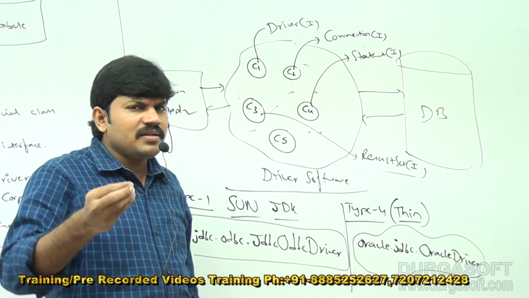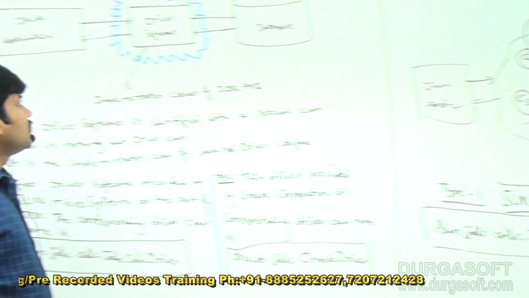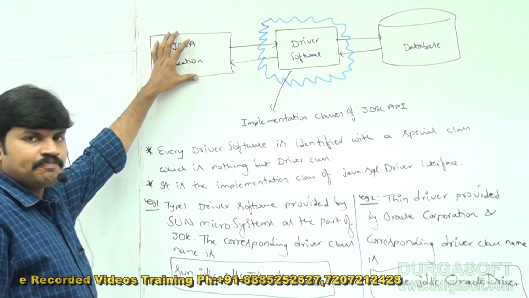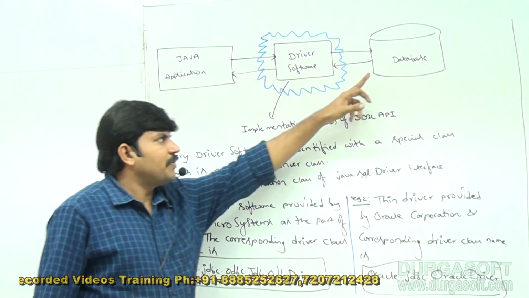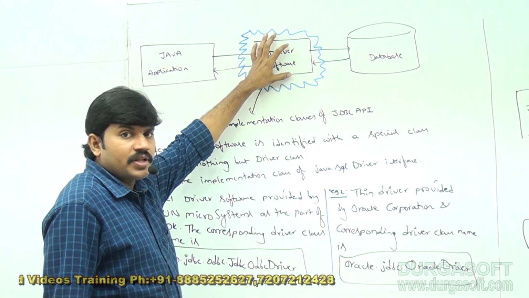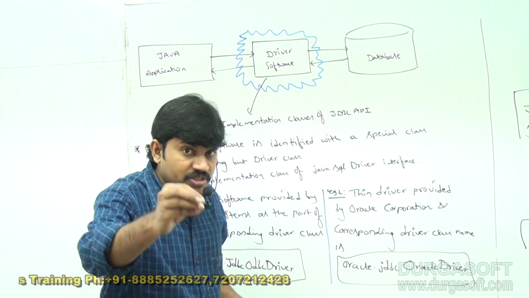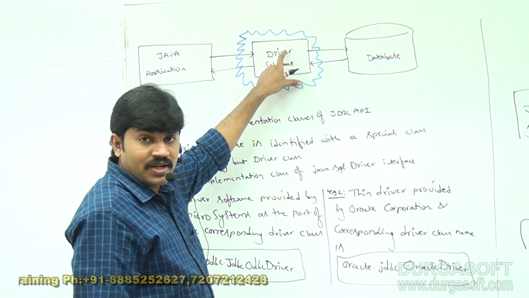Let me review whatever I covered. If a Java application wants to communicate with the database, driver software must be required. This driver software is a group of classes. It is identified with some special class, which is nothing but the driver class.